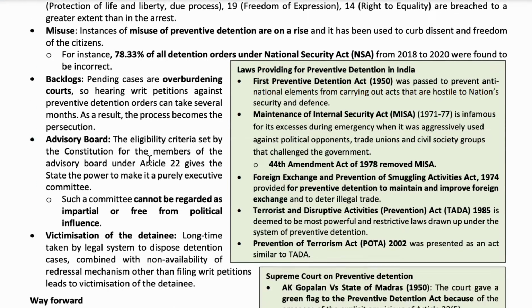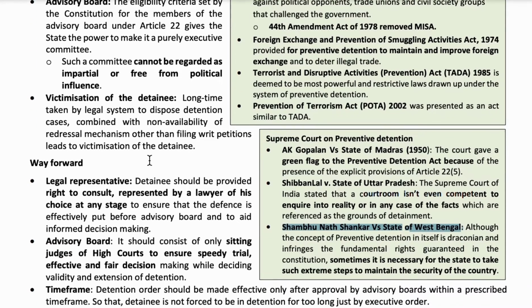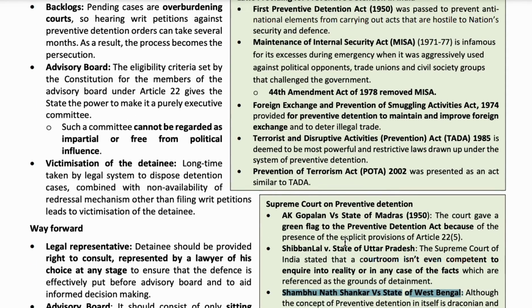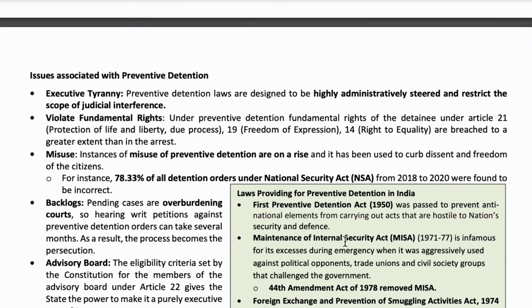It is not a problem that in Shambhunath Shankar versus State of West Bengal the Supreme Court said we can use preventive detention for the protection of the country, but this has been overused or misused by the state and central governments. There are also many laws which permit preventive detention.